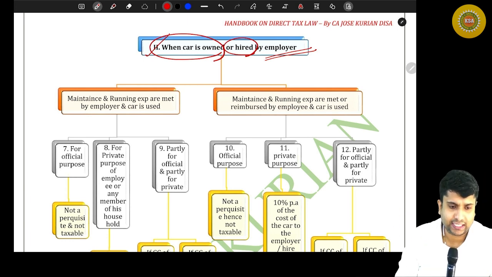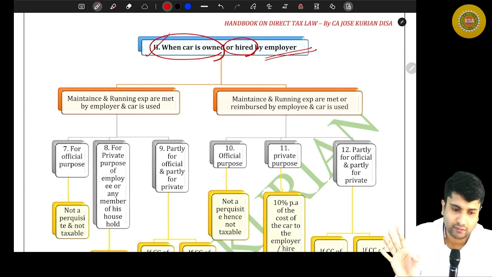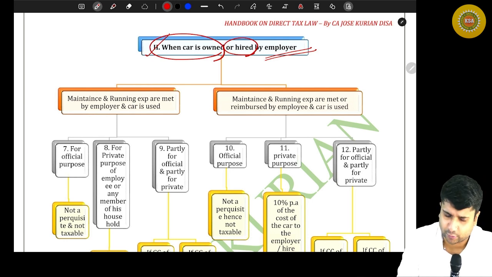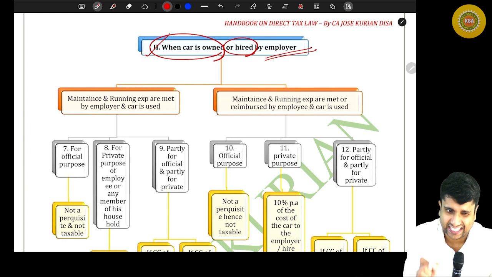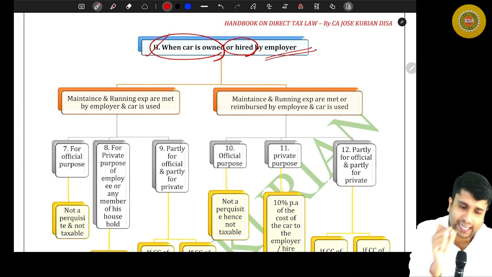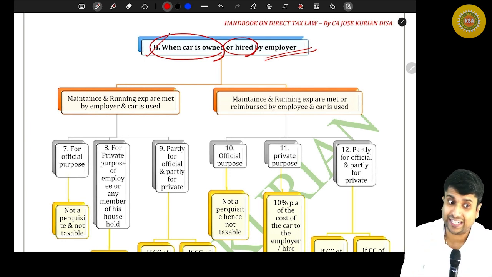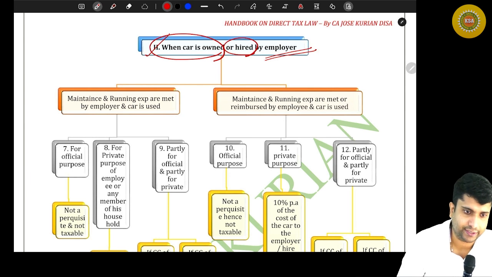In case the answer is negative, do we adjust it to other income? No. Negative answer means nil. Nothing shall be taxable. It's not an expenditure. We are valuing the perquisite. So when you value a perquisite, if the answer is negative, that means you don't have to tax anything. It is nil. Okay. All right. So moving on.